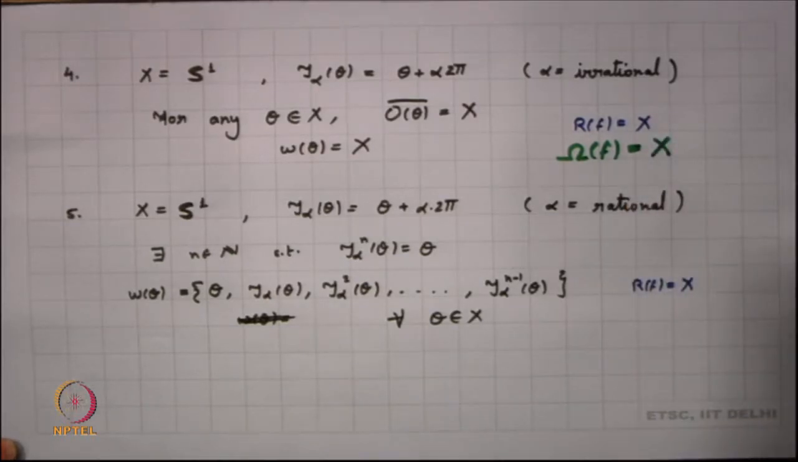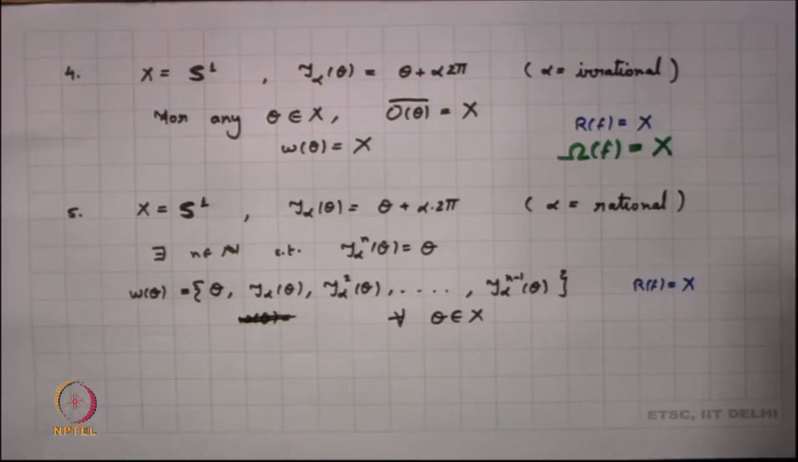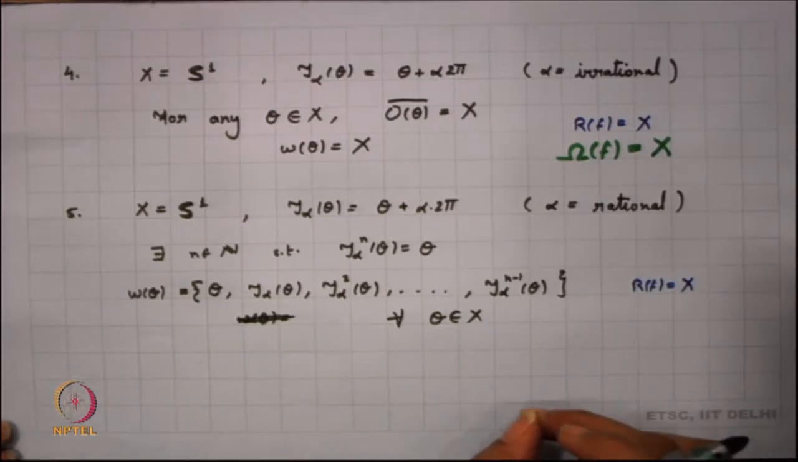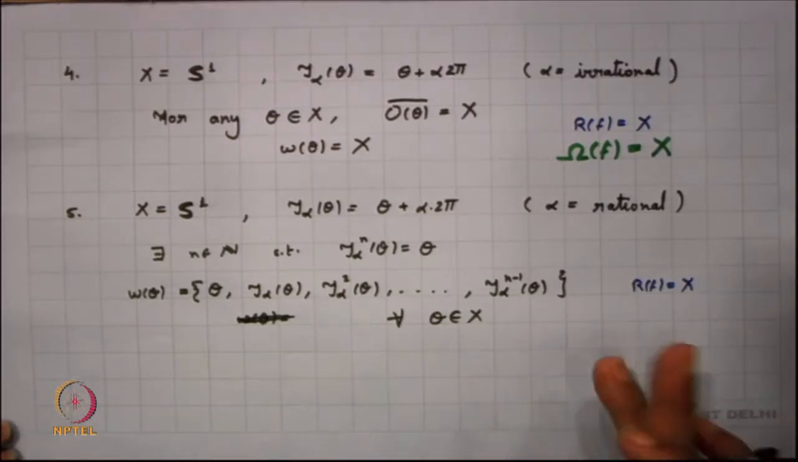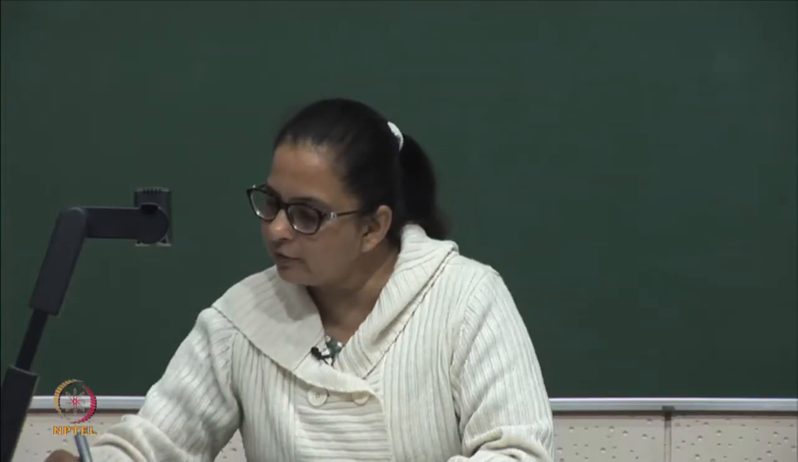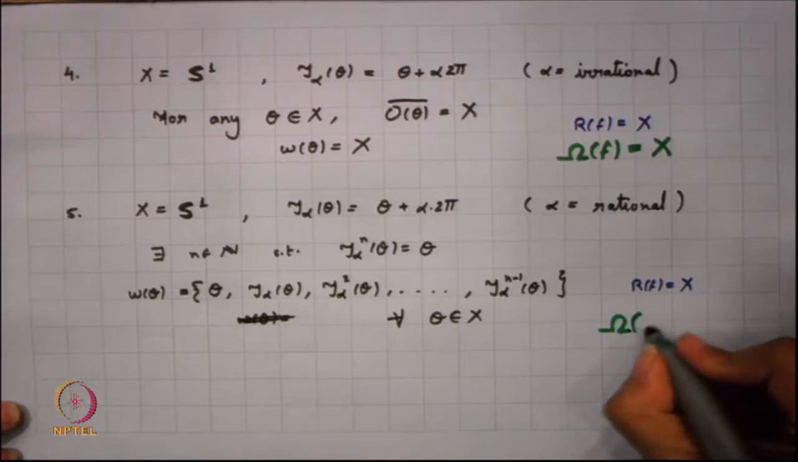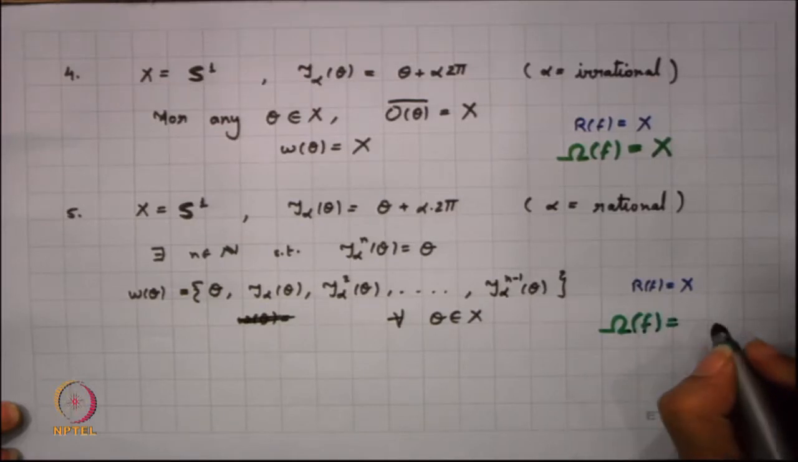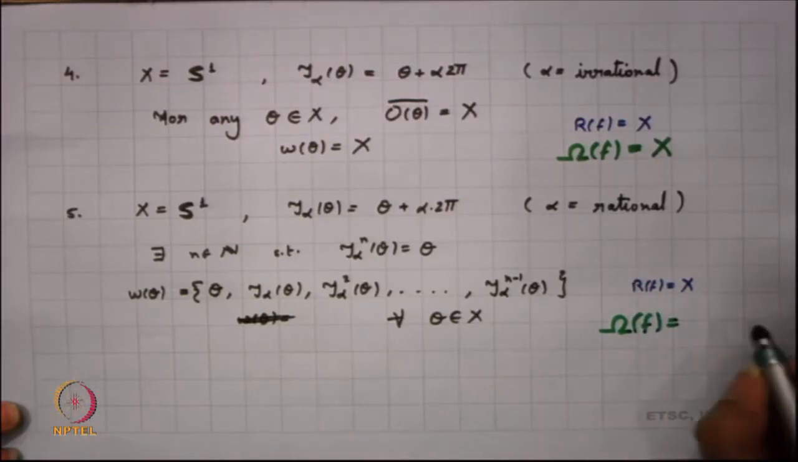And what happens now for a rational rotation? Now, the difference here is in the rational rotation we have every point to be a periodic point of the same period n, right. It is a periodic point of the same period n, and a periodic point is a recurrent point. So, we had that the set of recurrent points is whole of X. What happens to the non-wandering points here? It will be whole of X.